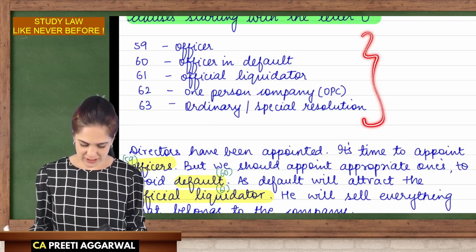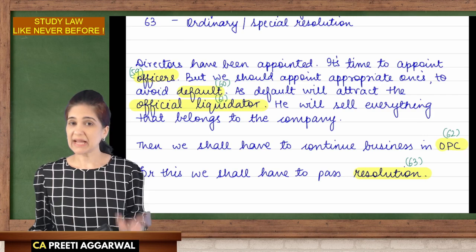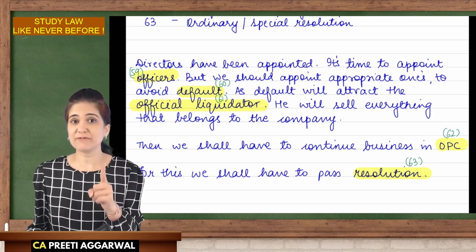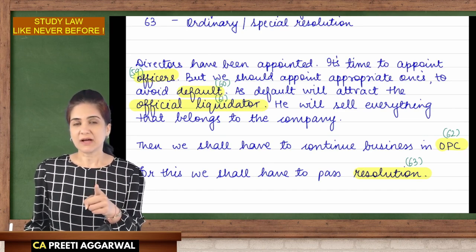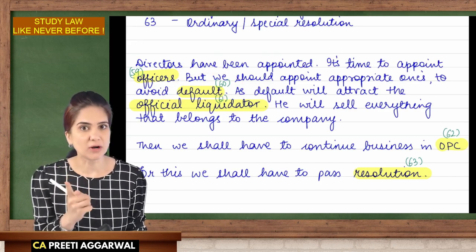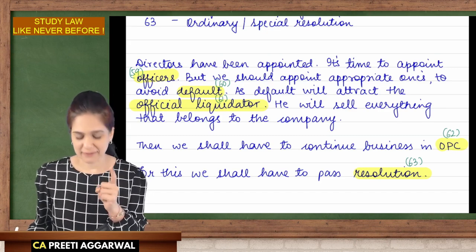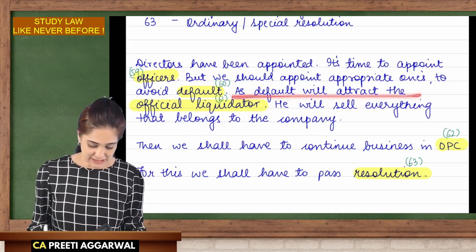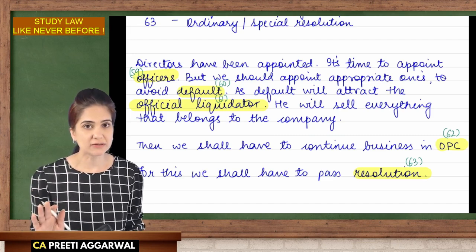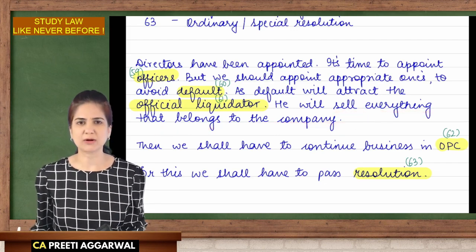There is a story for this. Now the directors have been appointed. It is time to appoint the officers. But be very careful whom you are appointing because these officers must not do any default. Okay. So be very careful of whom you are appointing. This default may attract the official liquidator. You know what he will do? He will sell everything that belongs to the company.